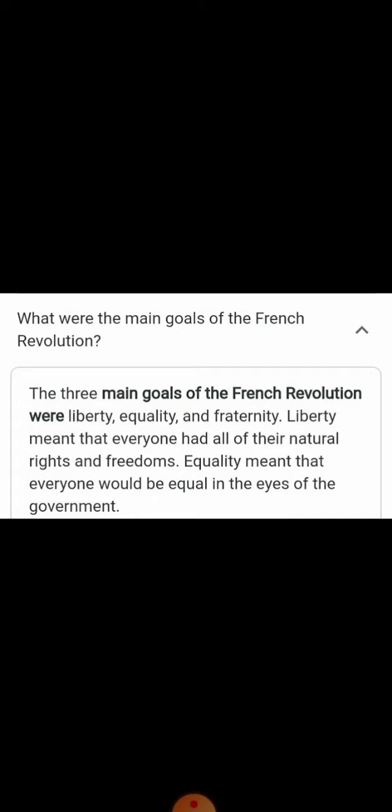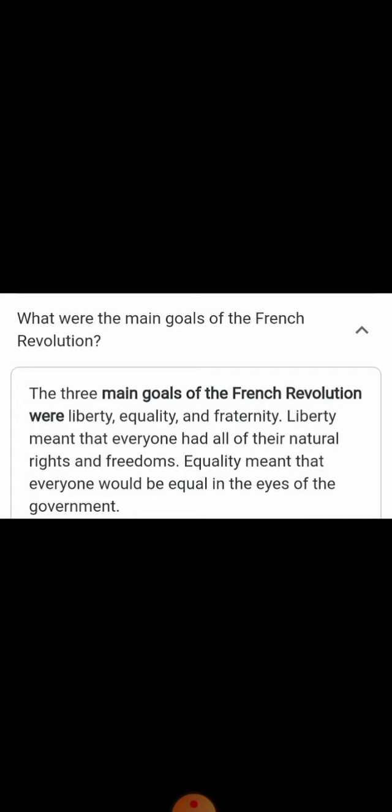When it comes to the economic reasons, children, France was an agriculture based country, and most people were dependent on agriculture alone, but modernization was not there and production was lagging. Due to this reason, production was very low. So this was also a main reason for the French Revolution.